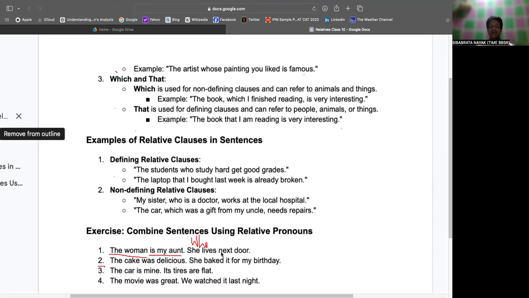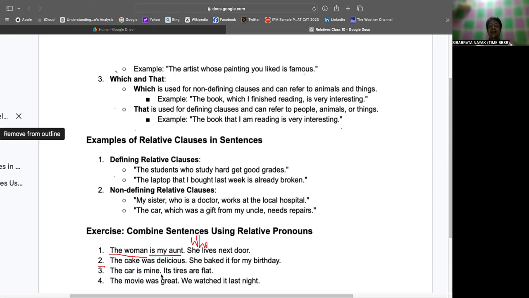Yeah, the cake that was baked for my birthday. You can say that, sir, or the cake which was baked for my birthday was delicious. Yeah, you can say that. Only thing, you need to combine them.